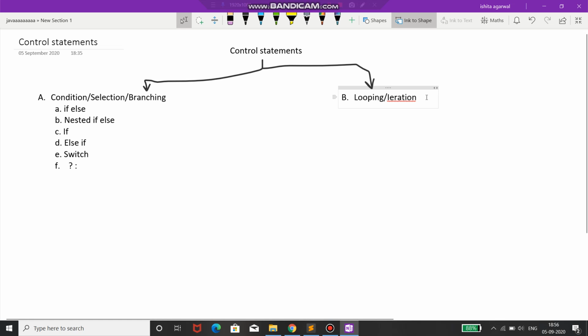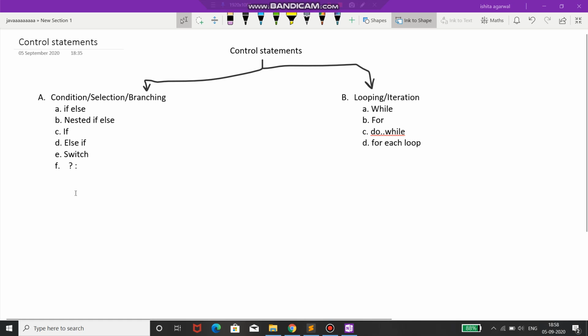Now if we talk about looping and iteration, in this we again have some subparts. First we have the while loop, and while is a keyword here, where w is small, not capital. Second we have the for loop. Then third is the do while loop. Okay, so these are the various sections in condition and looping.